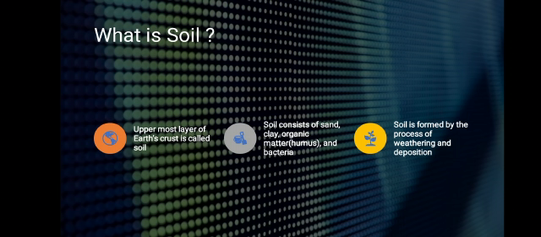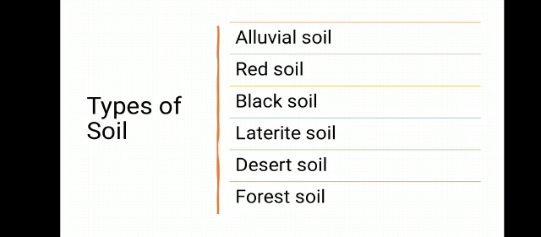So soil is the uppermost layer of the earth. Soil consists of sand, clay and organic matter. Organic matter is known as humus and bacteria. Soil is formed by the process of weathering and deposition. So soil can be formed by two processes. First is weathering and second is deposition.